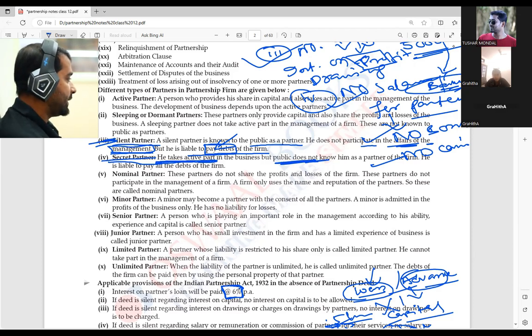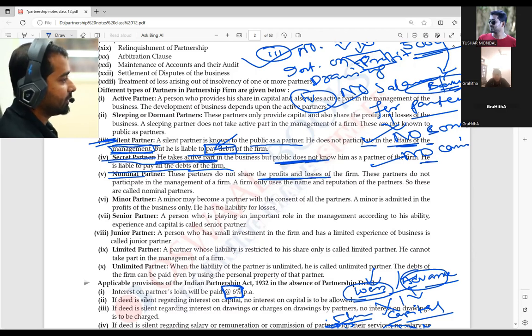Next is the nominal partner. Nominal partners do not share any profit or losses. This point is very, very important. It is totally different from the other partners. Every partner, the sleeping partner, active partner, silent partner, secret partner, they share profit and losses. But nominal partners are not sharing profit as well as not sharing any losses.